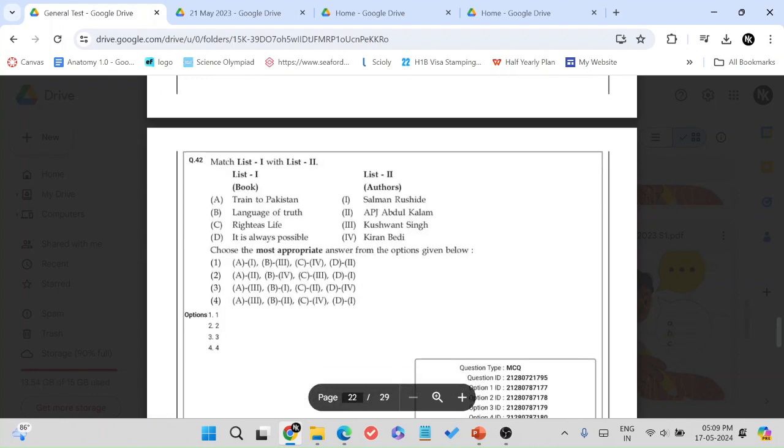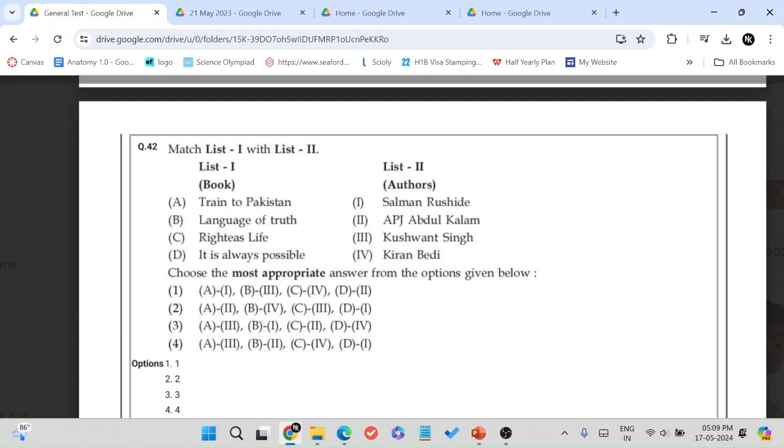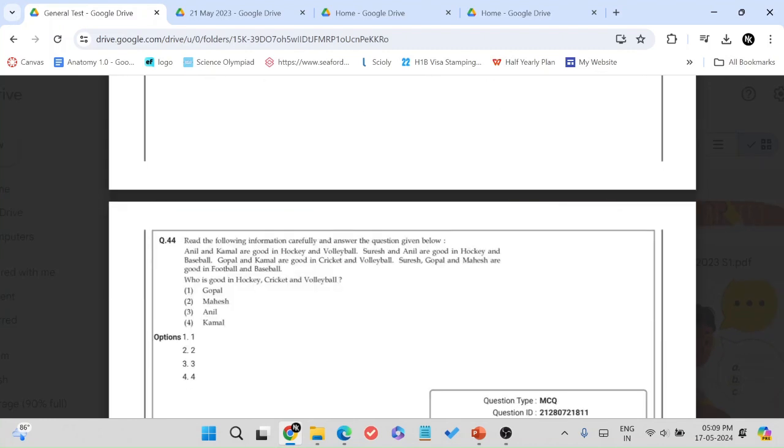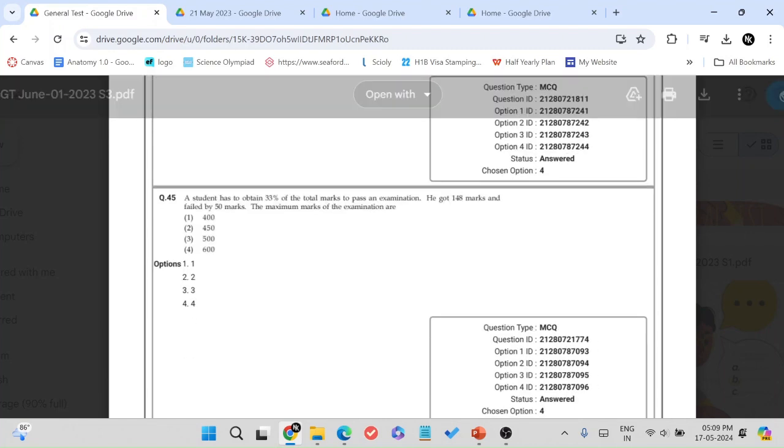We have some more logical reasoning questions here. Books and authors. There wasn't a single question for books and authors in this year's exam. And even this, these are all books that were popular. Popular authors and popular books. So Train to Pakistan, we know it's a Khushwant Singh book. And we can guess that it's always possible written by Kiran Bedi because she's the first female IPS officer, D. These are all such easy questions, doable questions. One about folding figures.